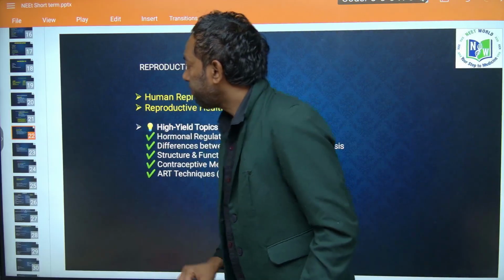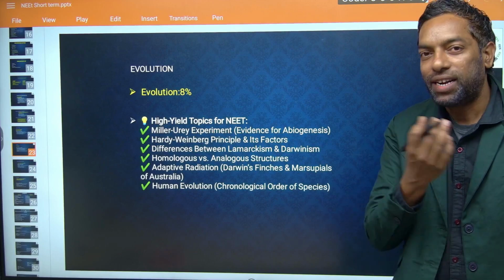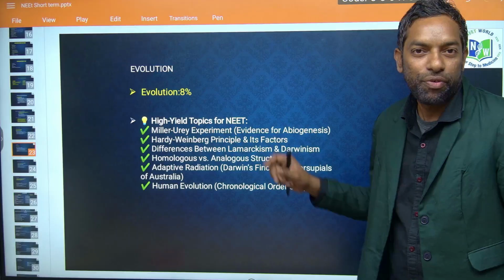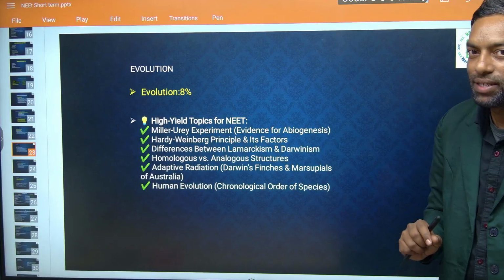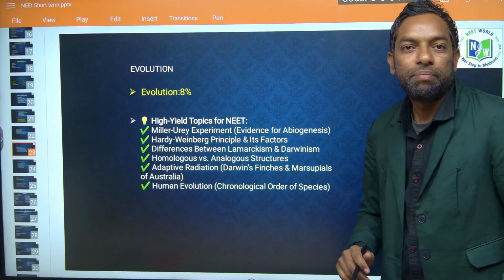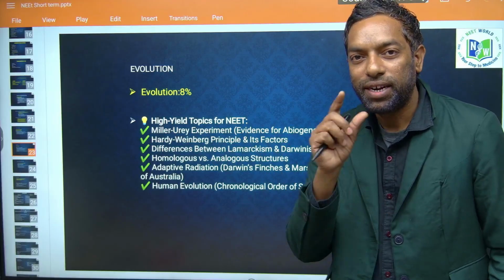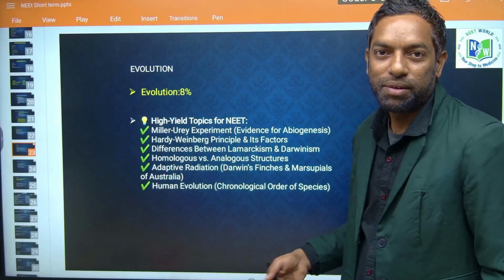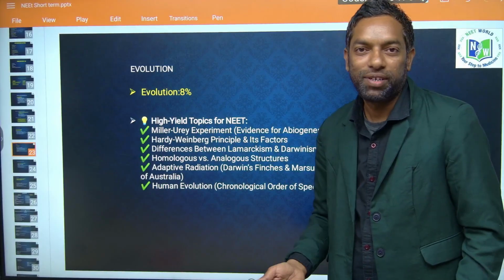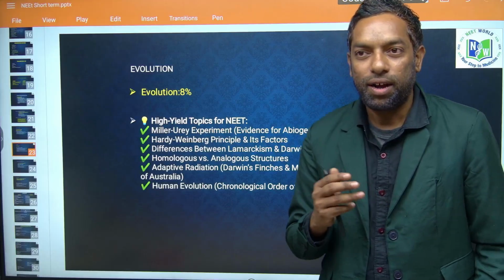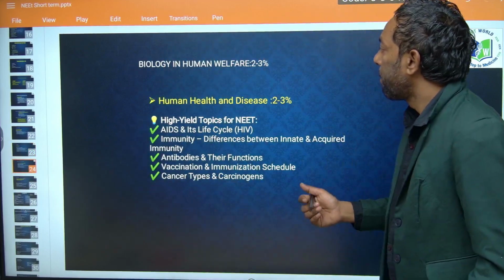And evolution is a big chapter, but if you focus on some areas it is very smart. It consumes little time if you focus on particular topics like the Hardy-Weinberg principle. In the last couple of years they asked from this topic, along with Lamarckism, Darwinism, and analogous and homologous concepts. It will hardly take 1 day, it is very easy. And as well, human health and disease.